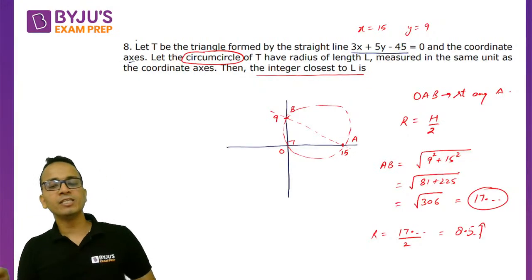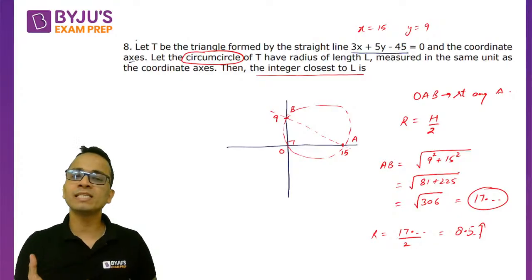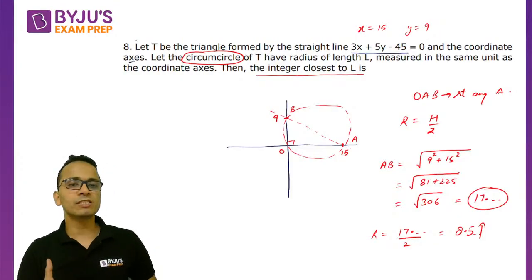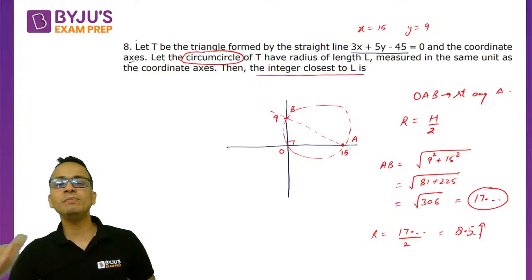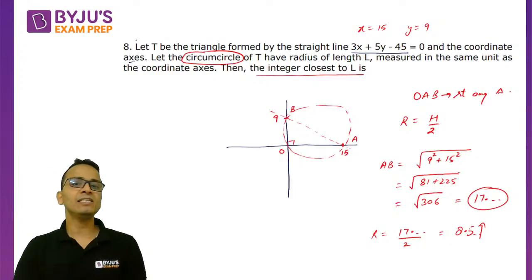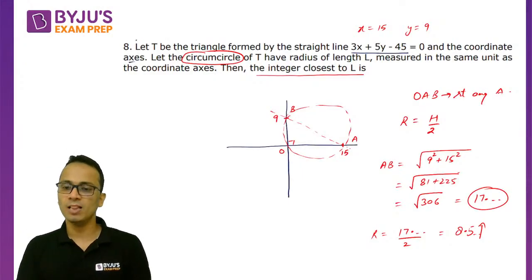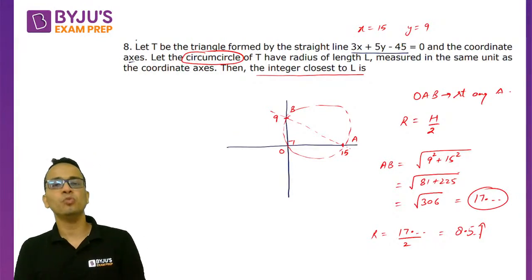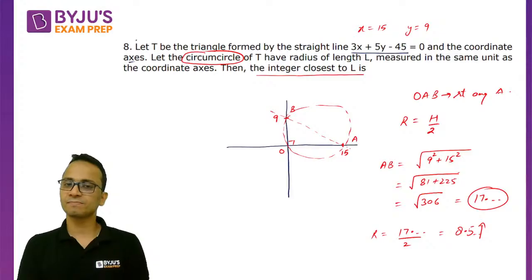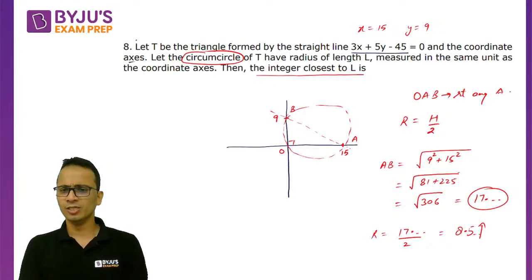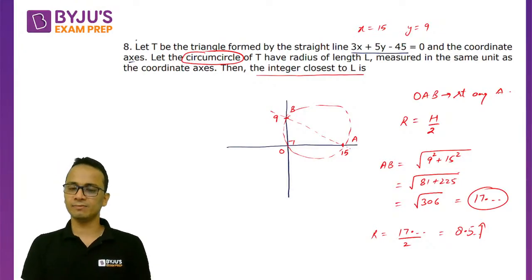17 point something है, so 17 divided by 2 is exactly 8.5. So this is 17 point something, so the value will be greater than 8.5, and the integer closest to the value of L will be equal to 9. So the final answer for this question will be equal to 9 units. This is a theta question, so you can feed your answer as 9.